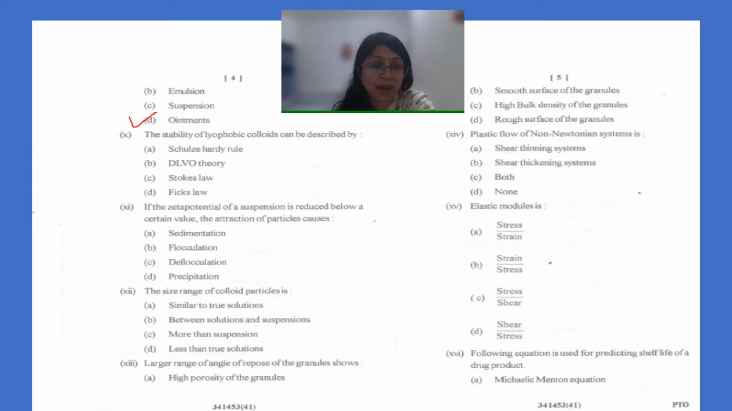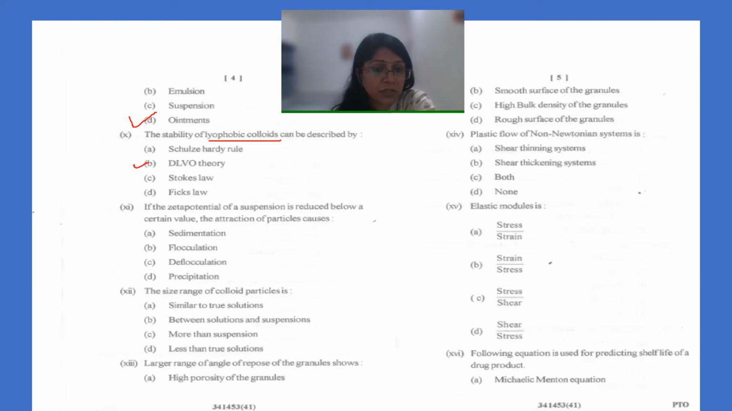The stability of lyophobic colloids can be described by what? Lyophobic colloids are solvent-hating colloids. Their stability is described by DLVO theory, which describes the stability of colloids based on the interaction between the particles, like attraction or repulsion between the particles. So this is DLVO theory.